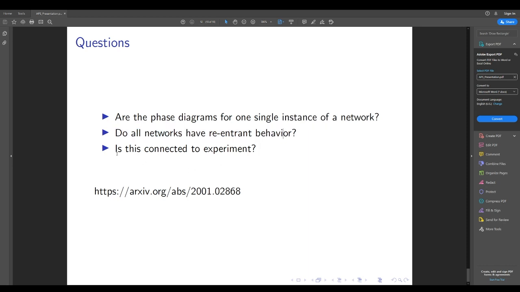In what ways is this connected to experiment? Well, all of the parameters for the simulations are derived from experimental values, which are measured in rat brains, and we work closely with an experimental group at UCLA that actually develops the electrodes to investigate this particular complex in rat brains.